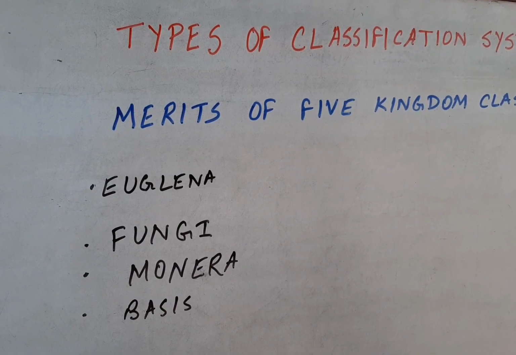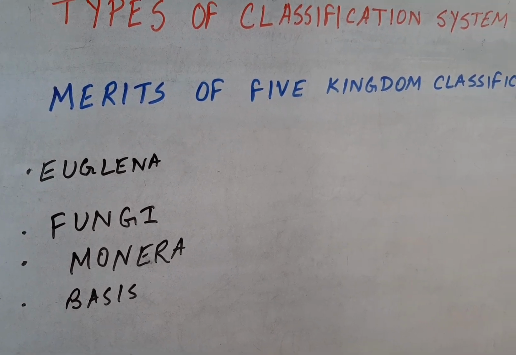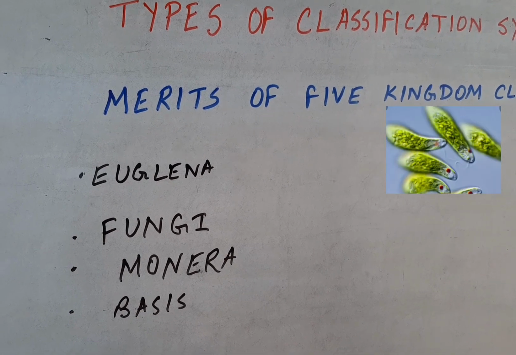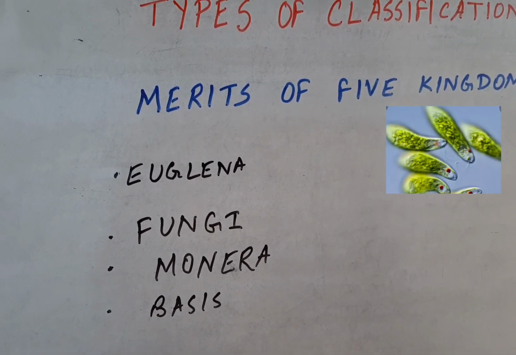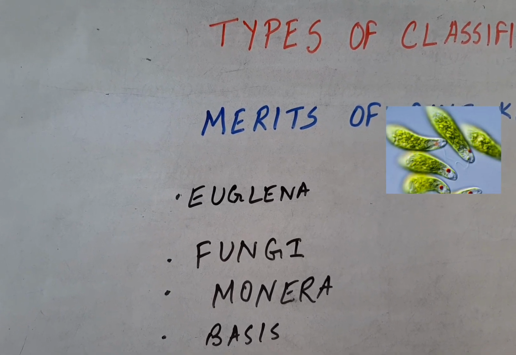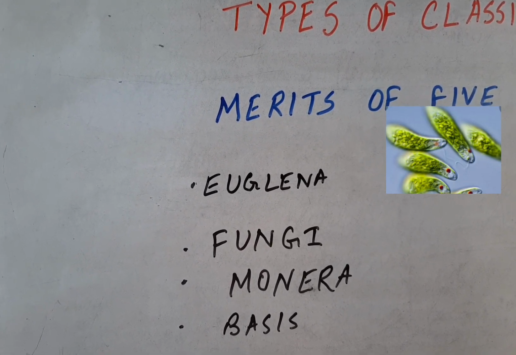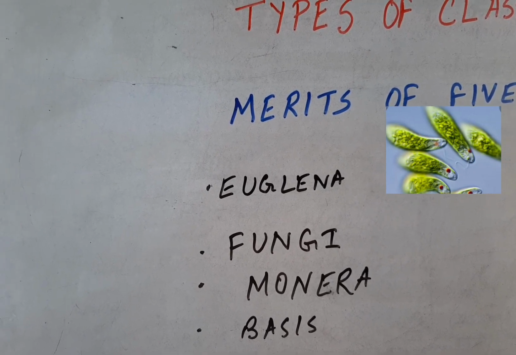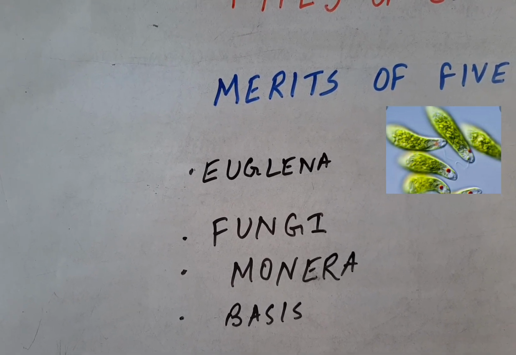Finally, the merits of the five kingdom classification. In the five kingdom classification, Euglena was given a separate place. This is the transition type of organism which has been included both amongst the plants and the animals. They are given a proper place under kingdom Protista.